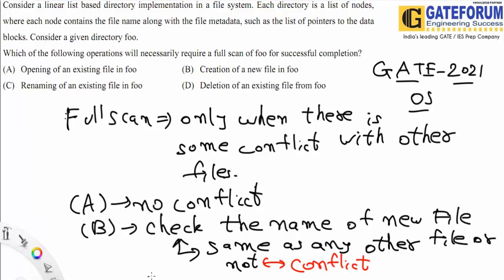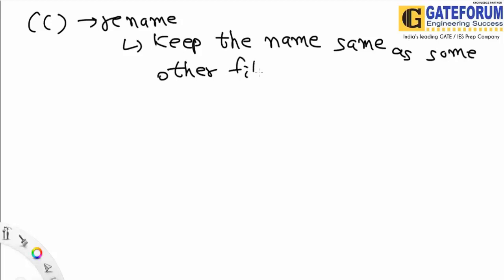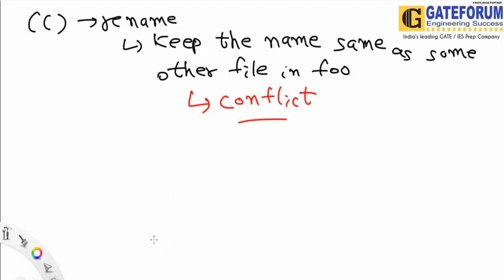Renaming an existing file. Okay, so if we rename a file, it means we can again keep the name the same as some other file. So we need to do a complete scan. It would again create a particular conflict with other files, because we need to check all the other files which are present.